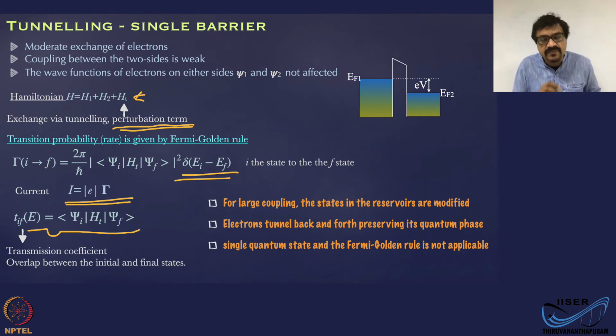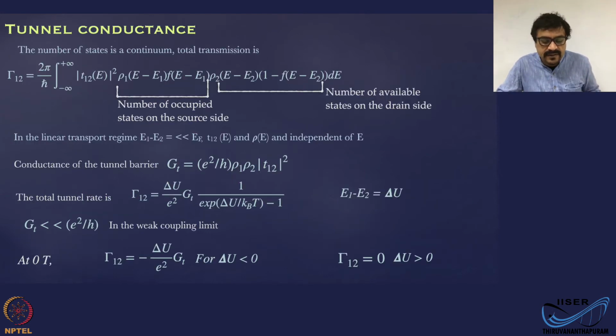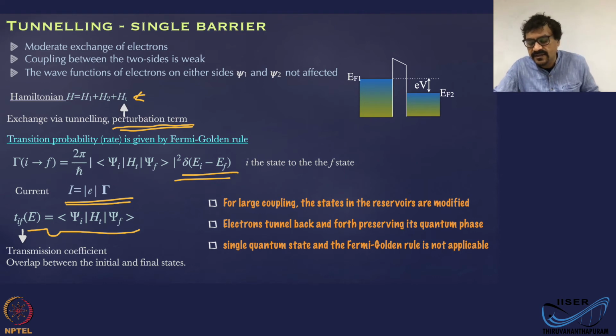Okay. Now this is the tunnel rate from one initial state to another final state on the other side of the tunnel barrier. Okay. Now let's calculate the total tunnel rate from the source side to the drain side. Okay. So we can assume that the states on the source side are a continuum. There are a lot of states in a continuous manner, and there are a lot of states available on the drain side also in a continuous manner.